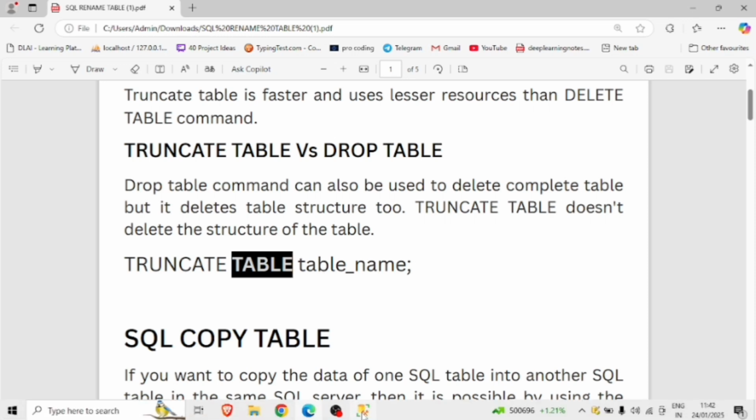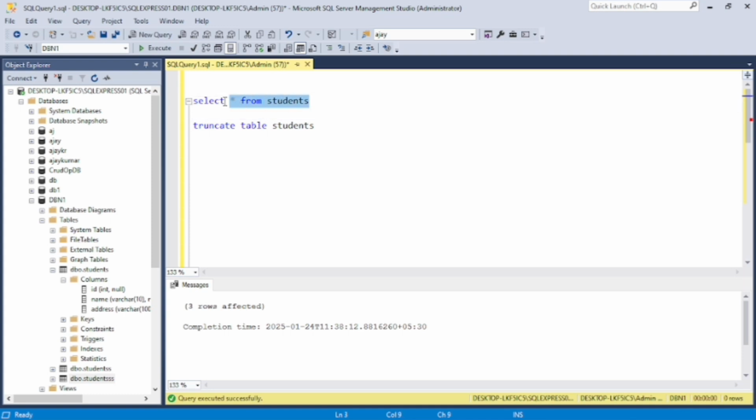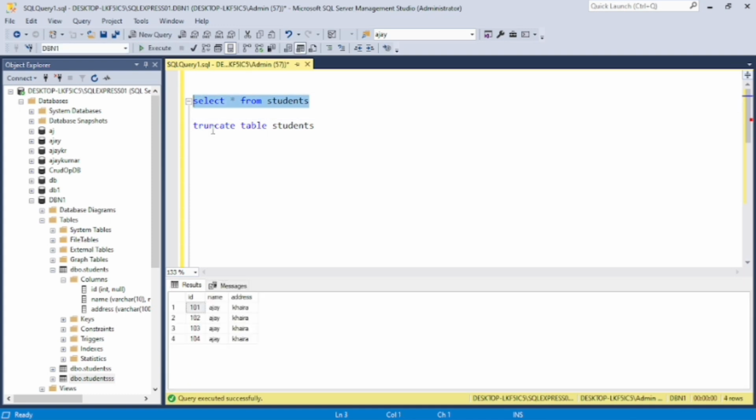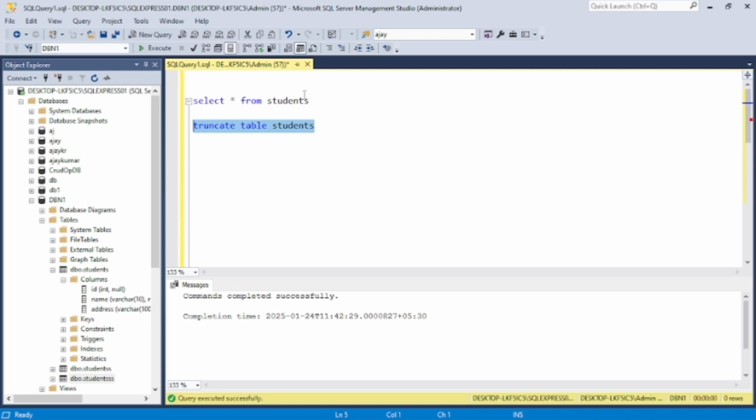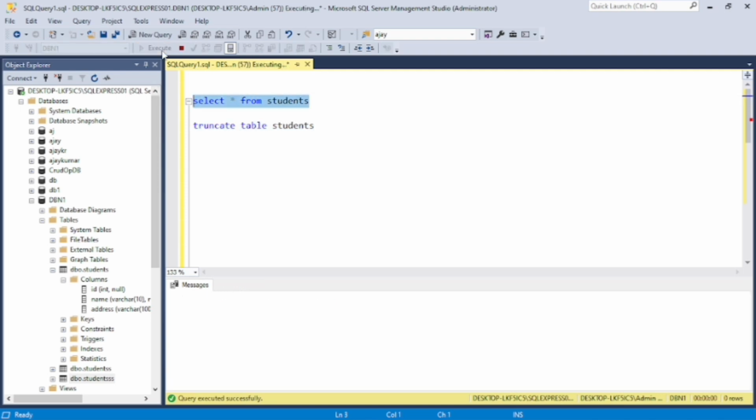Now let's start the practical. By this command we can select all the data from the database. Now truncate table. By this command we can delete all the data from the table. The command ran successfully. Now let's see the table, it is empty.